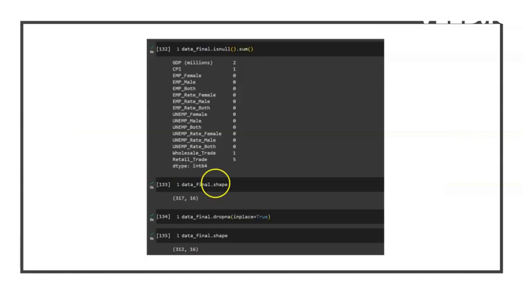After this comes the cleaning part. As we have taken the data directly from Stats Canada using API, most of the data which we got was in a clean format. There was not much to do in terms of cleaning, but still we found some null records. In order to get rid of those null records, we used the dropna functionality, a basic functionality, with inplace=True, and this is basically the final shape. As you can see, we have got rid of 5 records which were null in our data.